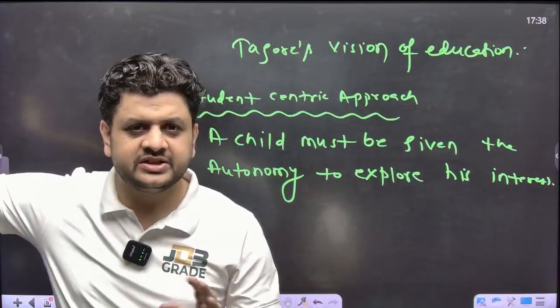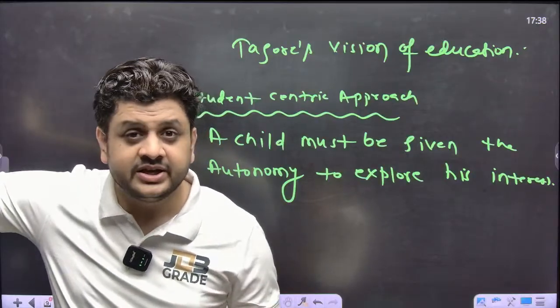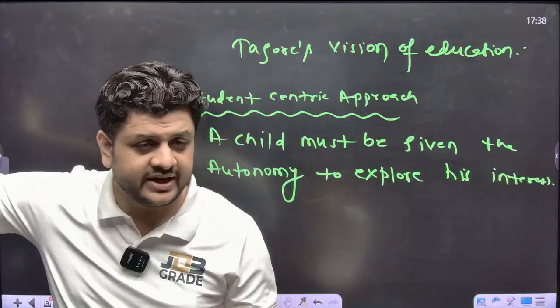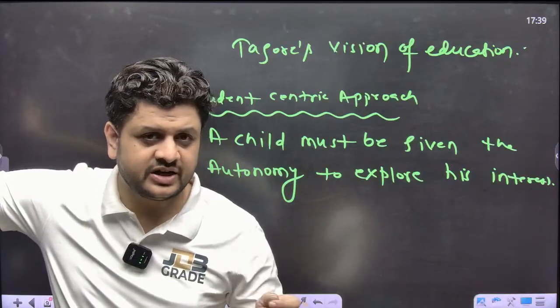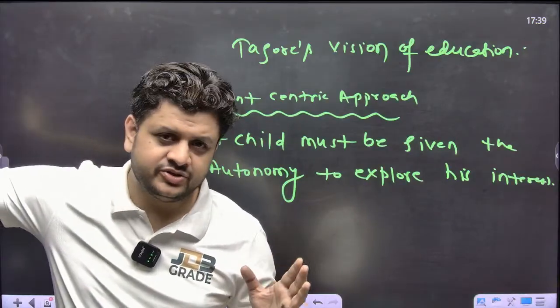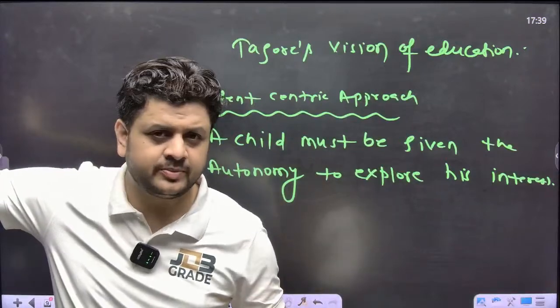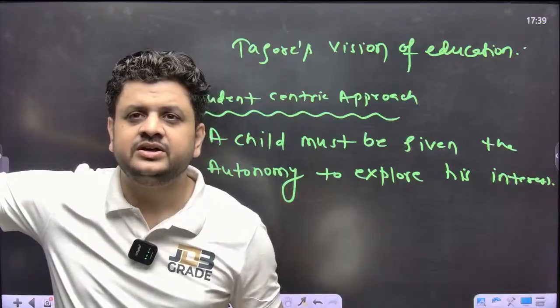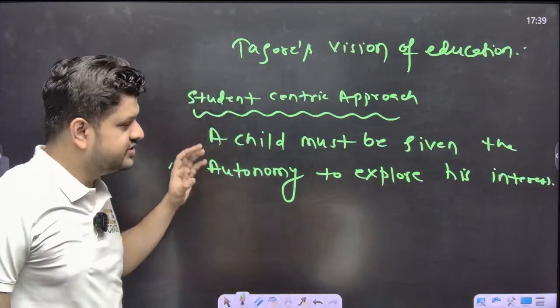He doesn't know anything about mathematics, physics, civics, because he is quite young. But he can explore his own activities in terms of sports, and other activities such as crafting, painting, solving jigsaw patterns, solving puzzles, right? Kid level puzzles. So he must be given the autonomy.